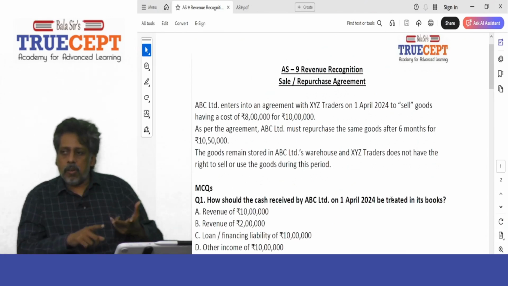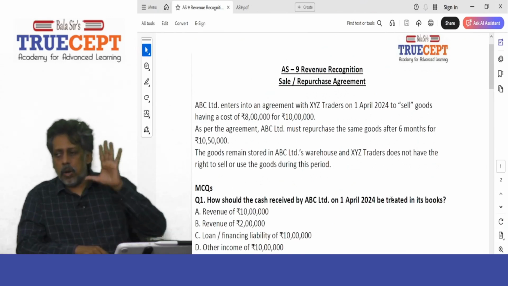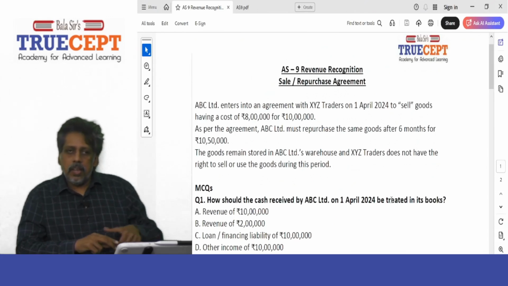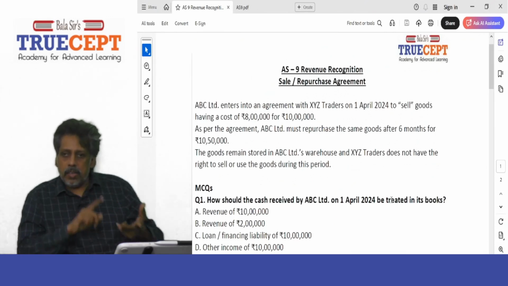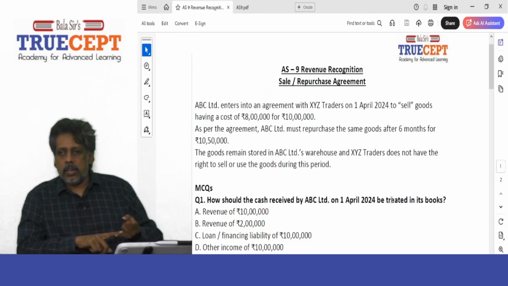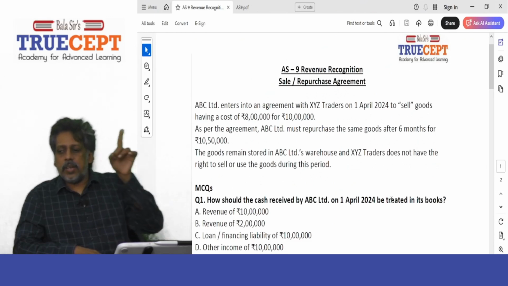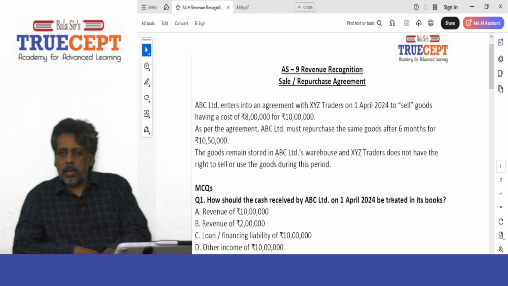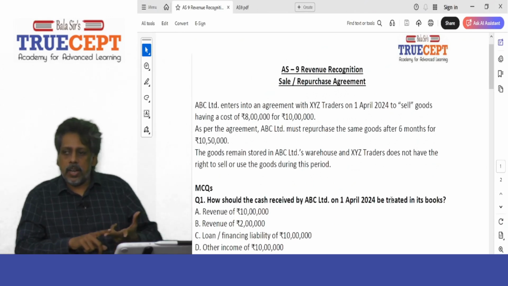You have taken a loan of rupees 10 lakh against the inventory and you want to repay the loan at 10 lakh and 50,000. That 50,000 represents the interest on the loan for 6 months. In other words, XYZ traders has given a loan against inventory. That inventory is supposed to be the collateral or given as a security. That is all. It is a financing arrangement. On 1st April, you are not supposed to recognize rupees 10 lakh as sales revenue. Is that fine?